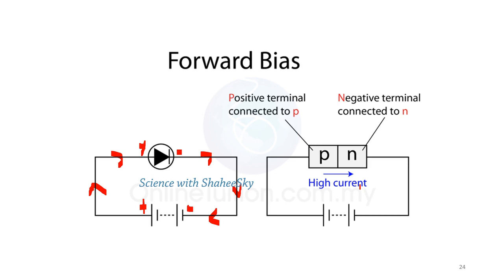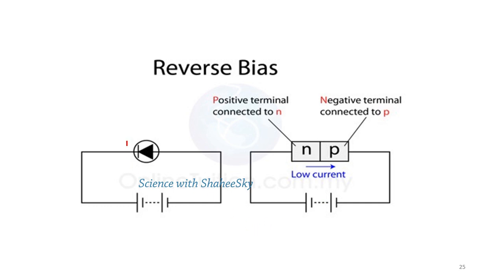If we connect the diode the other way, positive to negative and negative to positive, all the electrons and holes become neutral. Then the depletion area broadens, and a low amount of current passes, or sometimes no current passes. Therefore in this way we can't use the PN junction in a circuit.